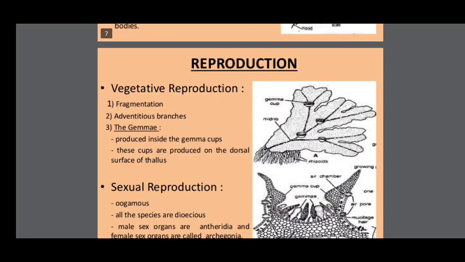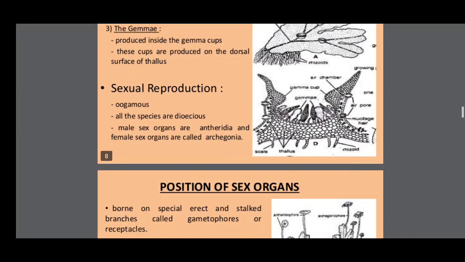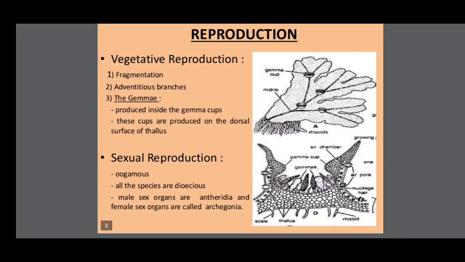So now Marchantia reproduction. Mainly Marchantia reproduction is of two types. One is the vegetative reproduction. Second one is the sexual reproduction. Vegetative reproduction is classified into three. One is the fragmentation. Second one, the adventitious branches. Third one is the gemma.